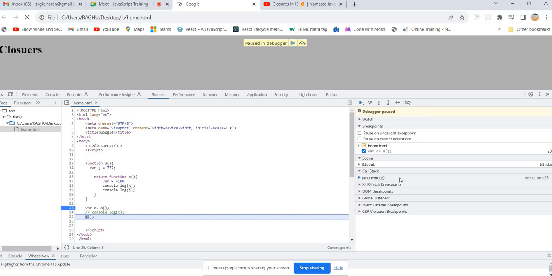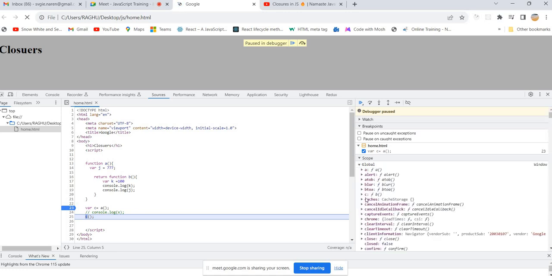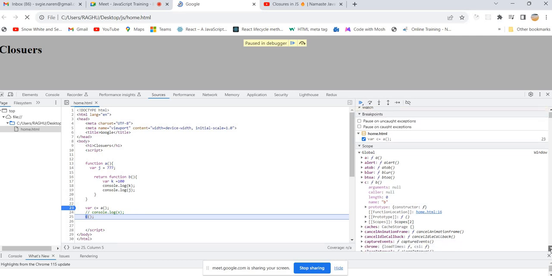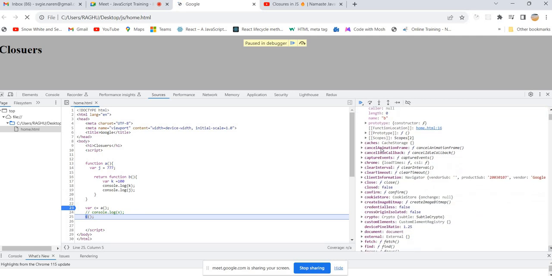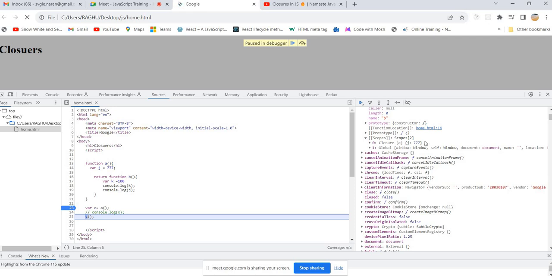Now what is there inside C? Let's check in the global scope. C is a function referring to B. Just scroll down. It is saying scopes, right? So just open it. Are you able to see a closure here? Yes, sir.